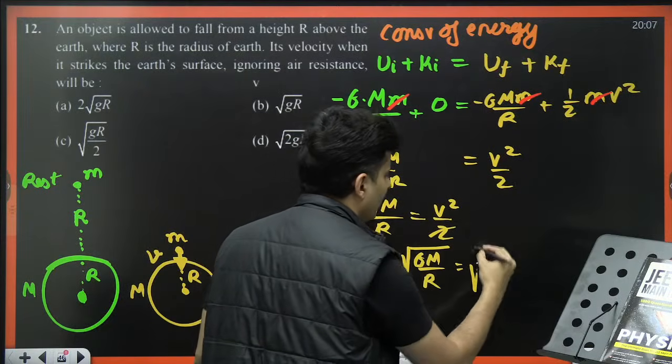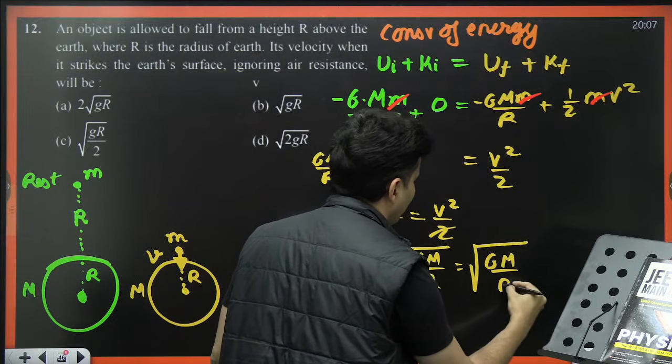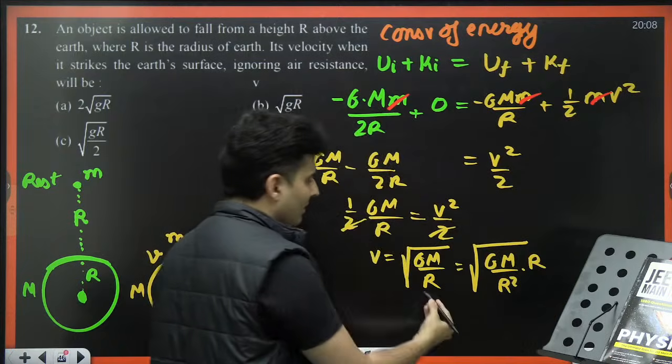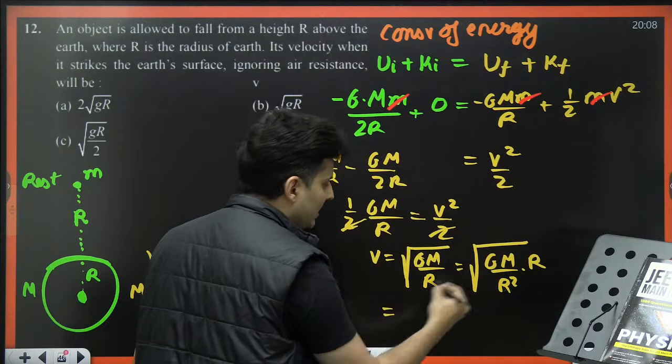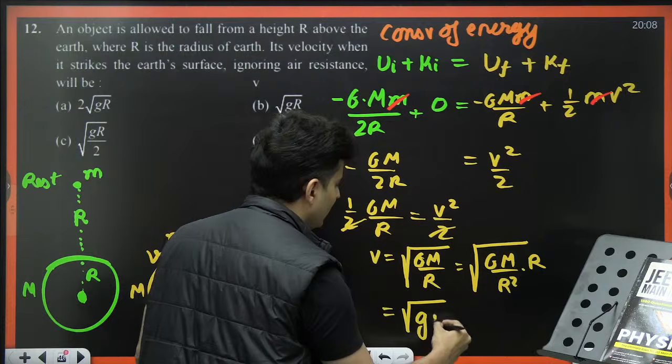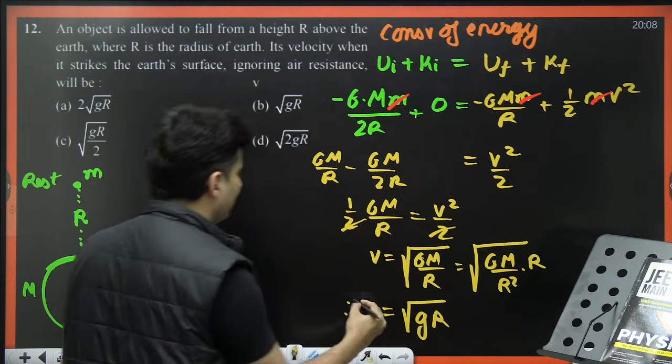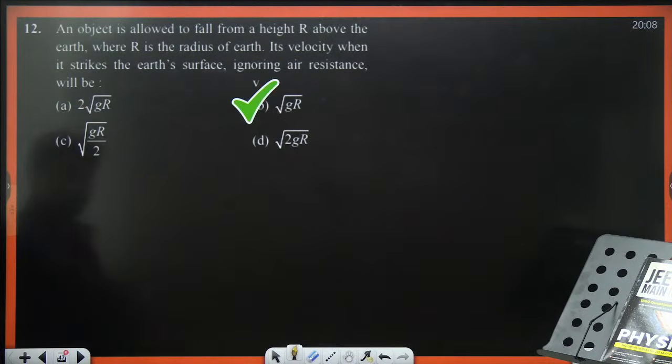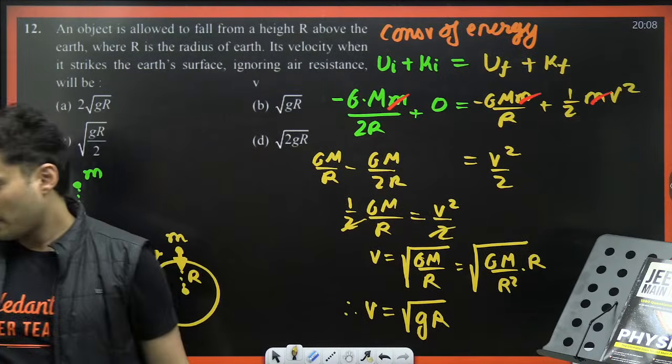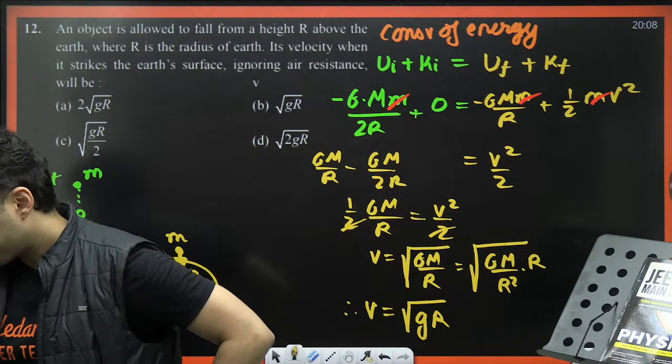I can do one thing. I can write it as GM by r square into r, maintaining the equality. I know GM by r square is small g, so small g into r will be the velocity. Small g into r is IIT Bombay. Yes, that's the correct answer. That is the correct answer.